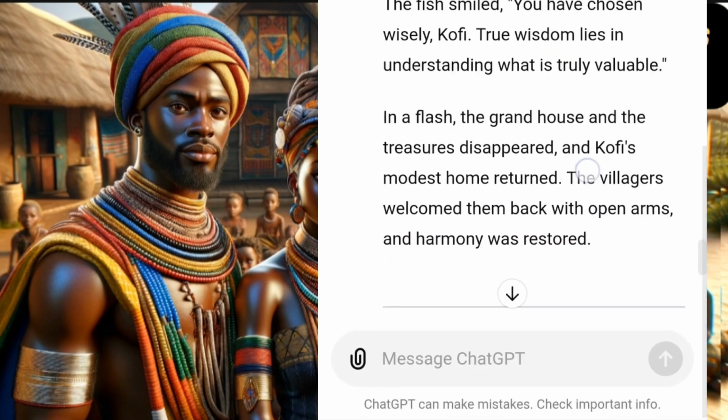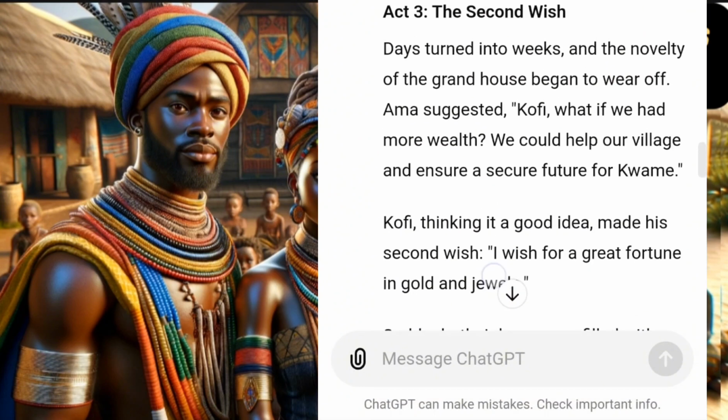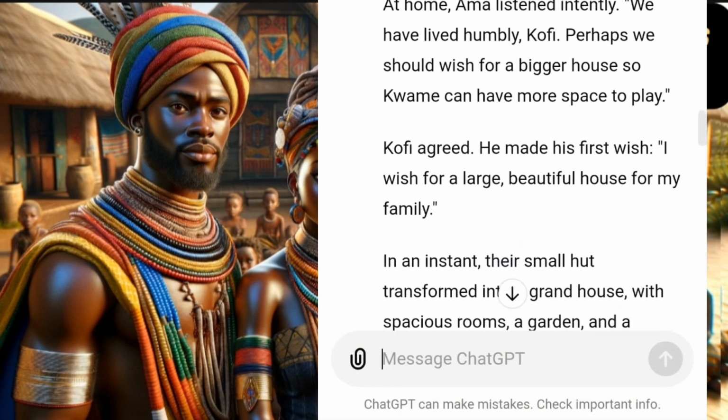So if you now love it, what you need to do next is to come and say, ChatGPT, help me generate the characters. Okay, let me say it.